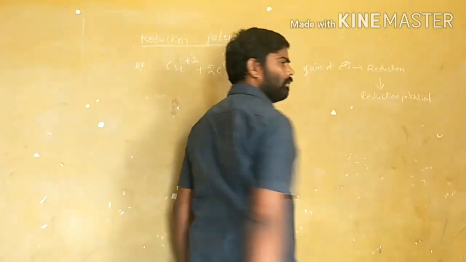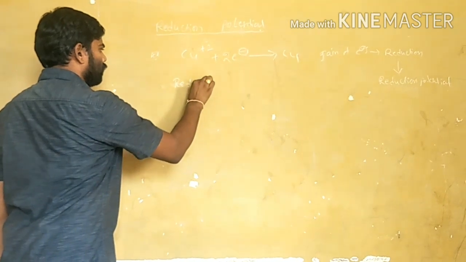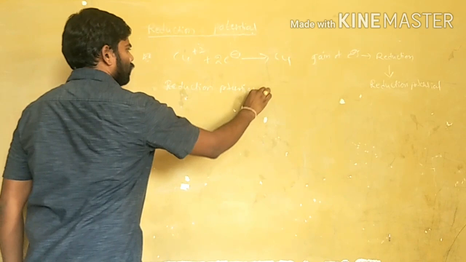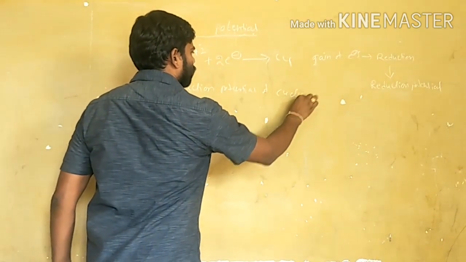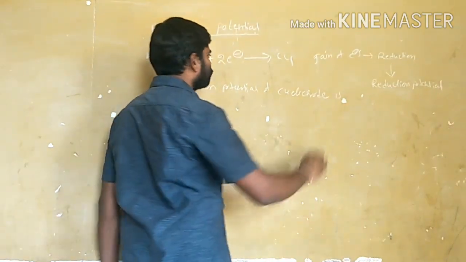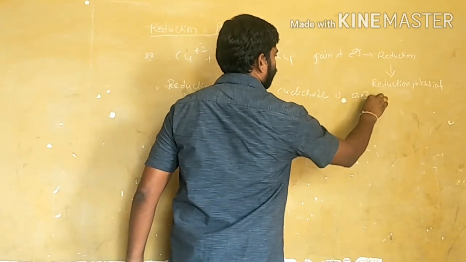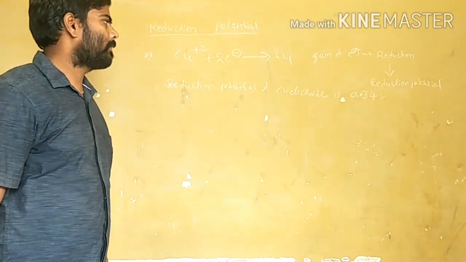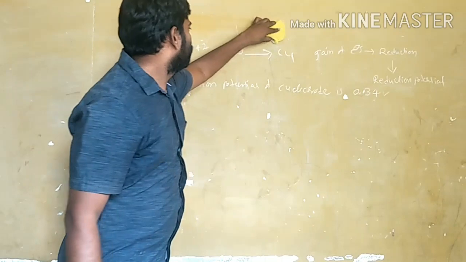The reduction potential of copper electrode is 0.34 volts. Okay. Next.